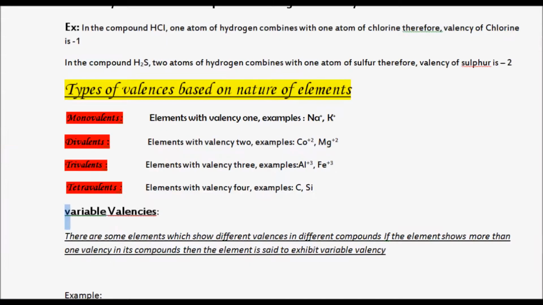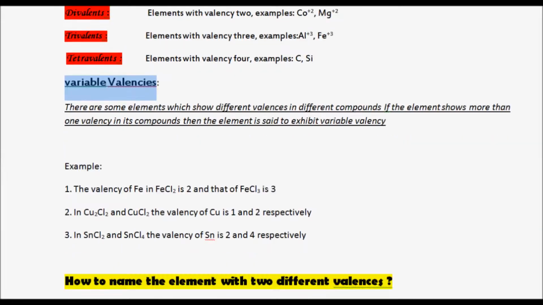So further moving, we have variable valencies. What is a variable valency? It is a simple thing, you don't have to worry about it. If an atom exhibits more than one type of valency, then it will be called variable valency. For example, if you take iron, the valency of iron in FeCl2 is 2 and that of FeCl3 is 3.